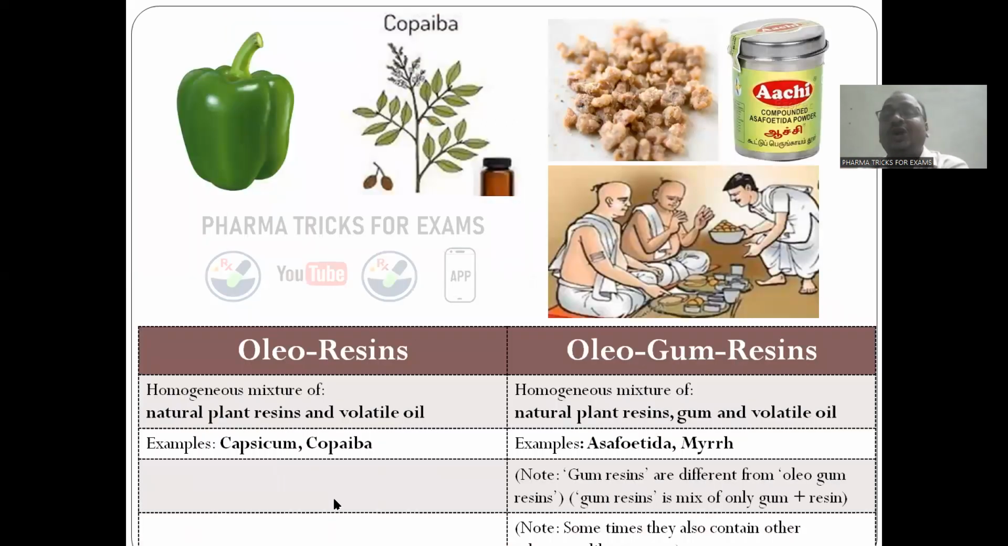Okay, and oleoresins and oleogum resins. What is this one? See, the name itself indicates it is a mix of oil. Here, a homogeneous mixture of natural plant resins and volatile oil. Volatile oil and resin. Here, oleo gum resin consists of three: it is a homogeneous mixture of resin, gum, and volatile oil. A mixture of three. Examples are capsicum, copaiba, and here you can say asafoetida.